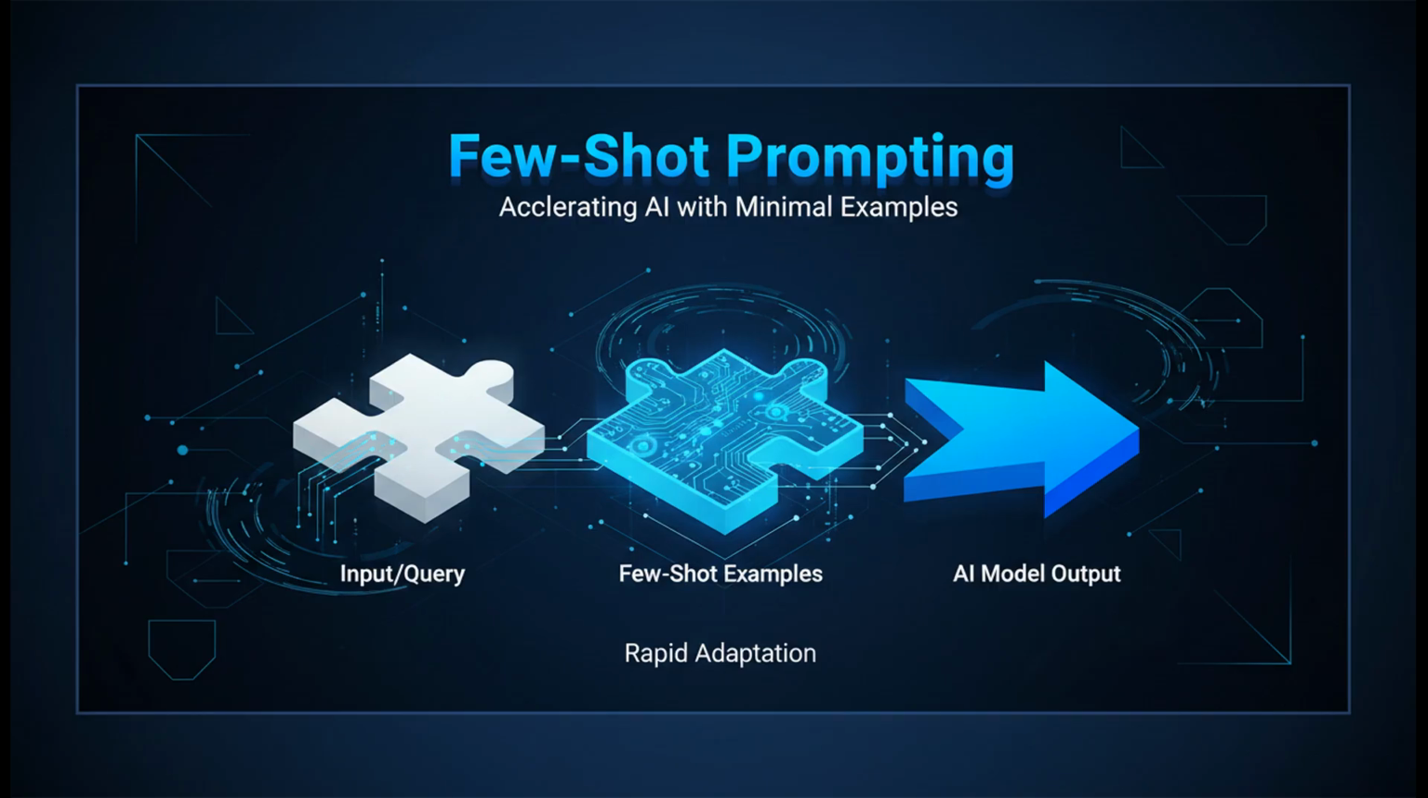Few-shot prompting uses 3 to 5 examples to show the model a clear pattern. This is incredibly effective for tasks like data extraction or complex classification where you need nuanced consistency. Providing a few high-quality, diverse examples helps the model generalize much better.